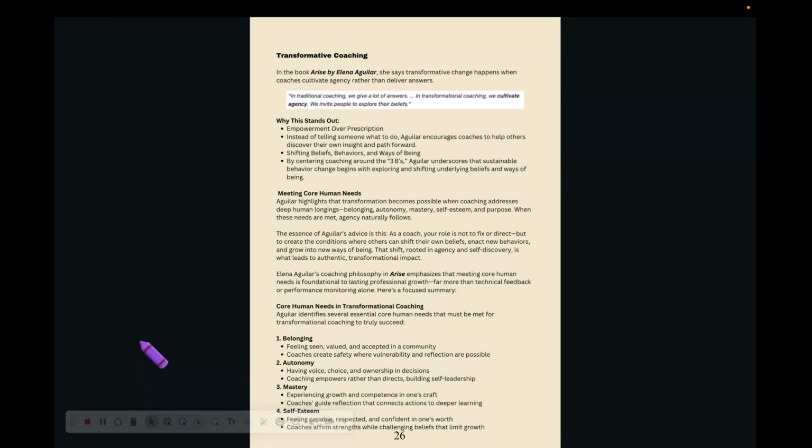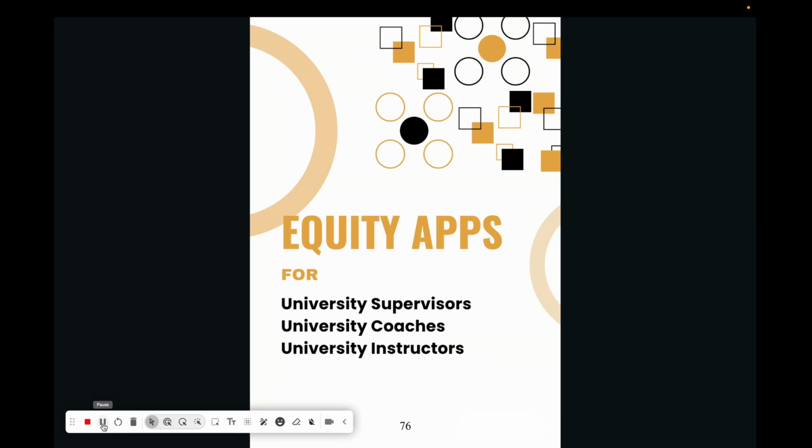As we move and work together, again, I want to remind you that we are working towards transformative coaching, and that will be on page 26 for the preliminary admin, and then there will also be the same for the clear as I showed you previously. So to sum that up, our goal is that coaching is about trust. It's about reflection, and then also connecting coursework to real practice.